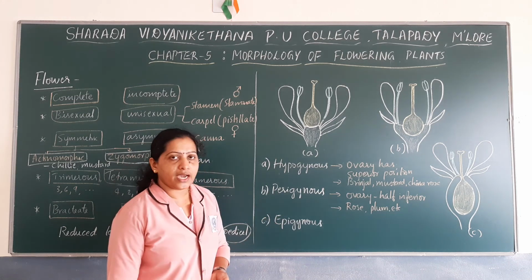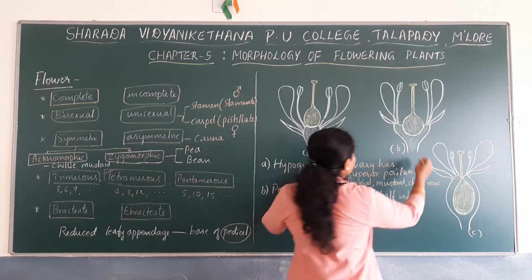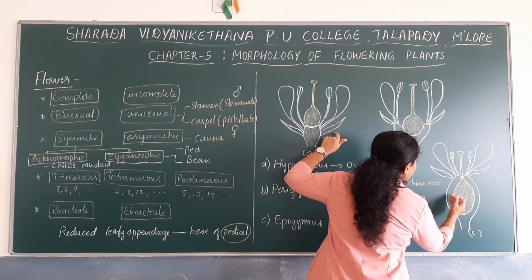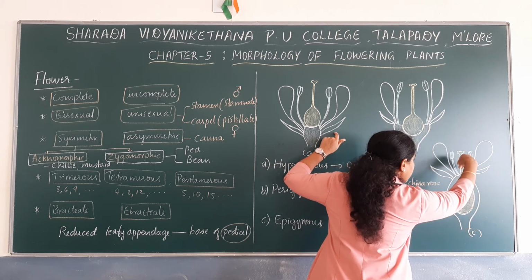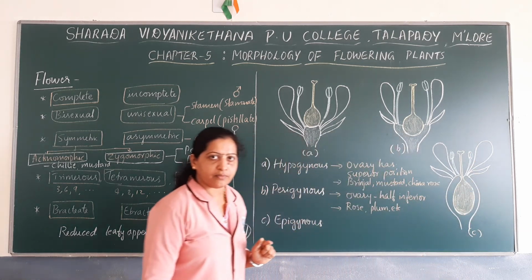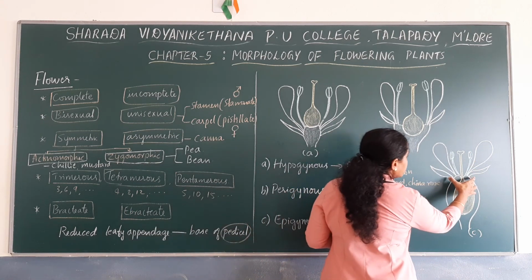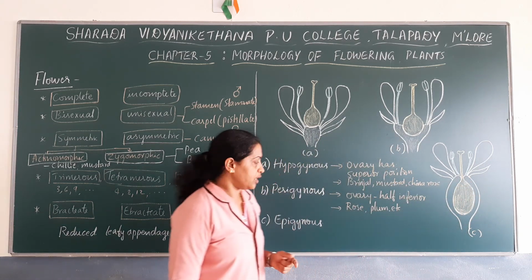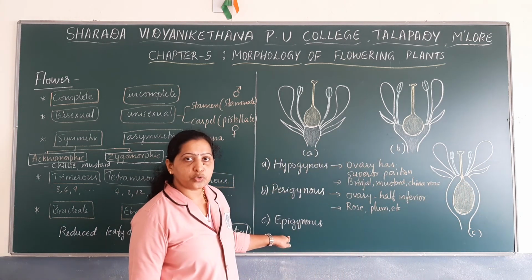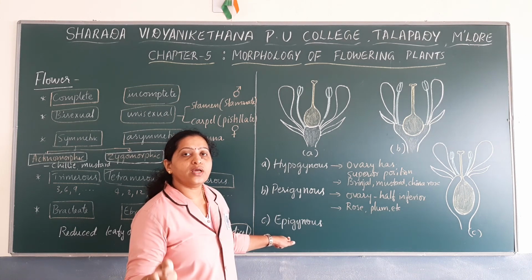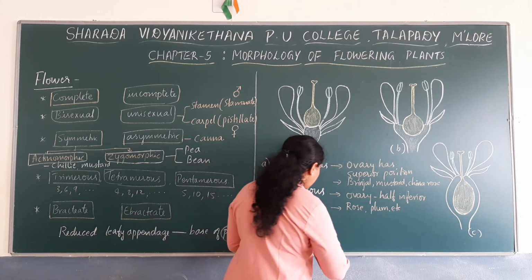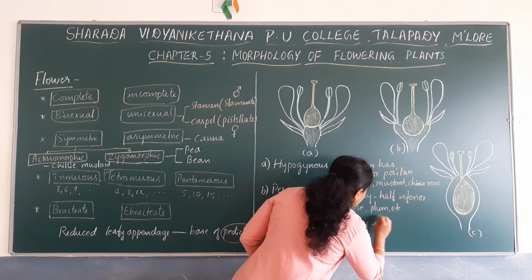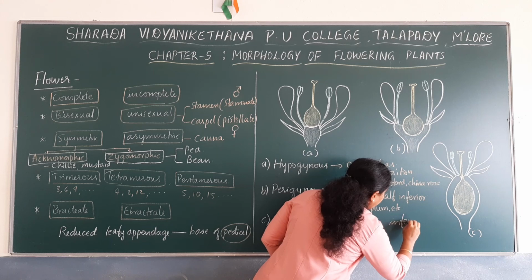Next, coming to epigynous ovary. Compared to the previous two diagrams, observe this diagram. How is the position of the ovary? The ovary is completely inferior, right? When compared to the other floral appendages, the ovary is completely inferior. So epigynous flowers are those flowers where the ovary is completely inferior.